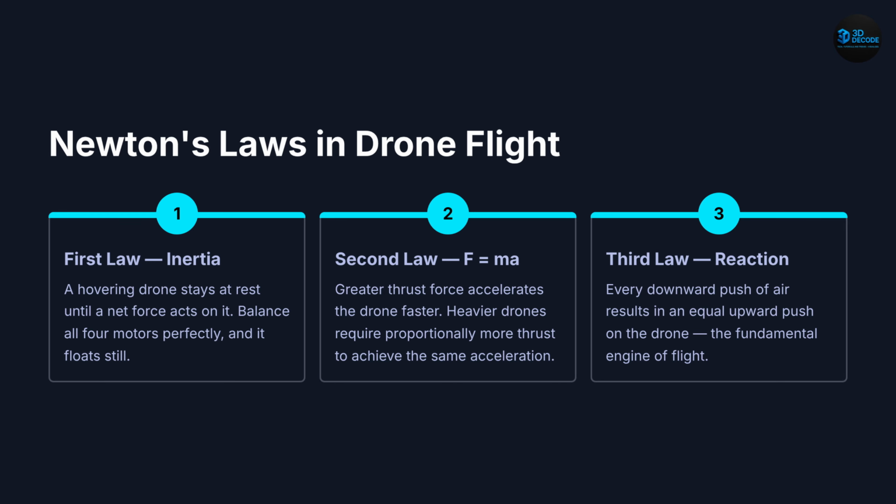Next, Newton's laws in drone flight. Drone flight is deeply connected to Newton's laws of motion. Newton's first law explains why a hovering drone remains stable when all 4 motors produce balanced thrust. Newton's second law describes how greater thrust creates greater acceleration, especially for heavier drones. And Newton's third law forms the fundamental basis of flight itself. Every downward force on the air produces upward lift.